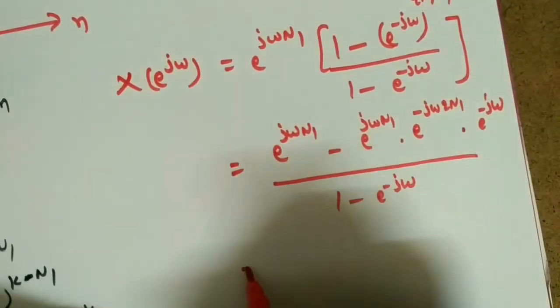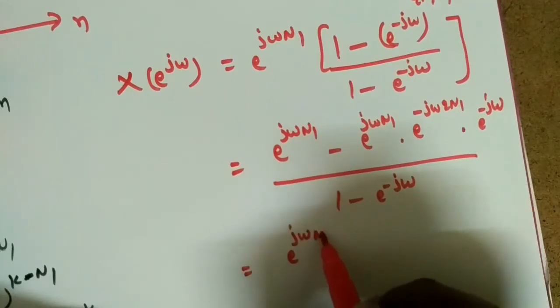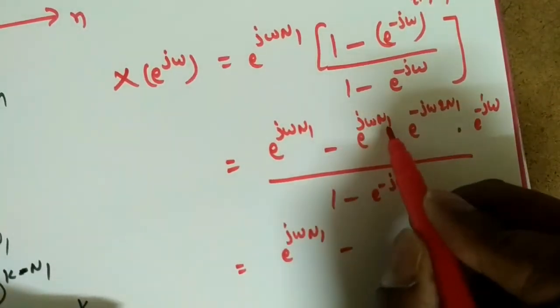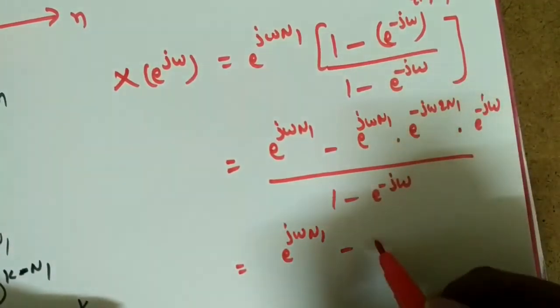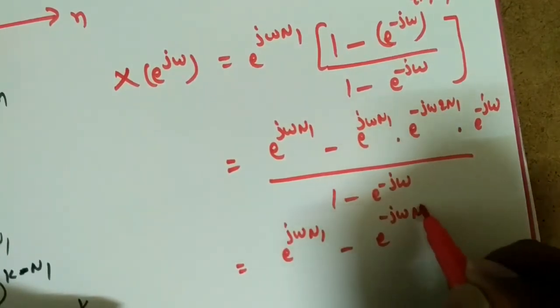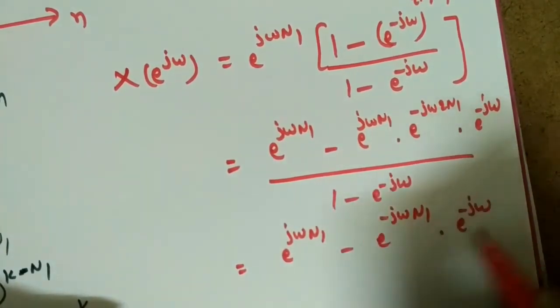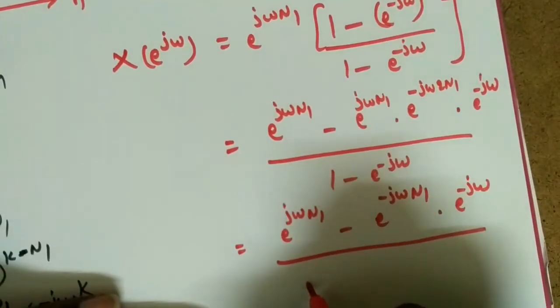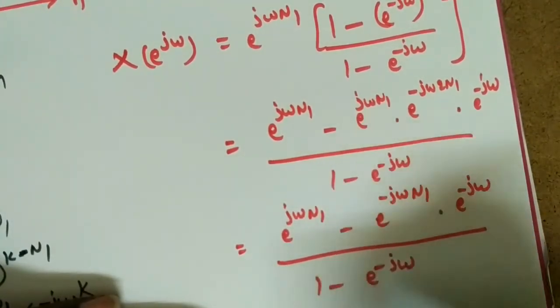Now the numerator will become e power j omega n1 minus j omega n1 minus j omega 2 n1. So it will become simply e power minus j omega n1 into e power minus j omega by 1 minus e power minus j omega.